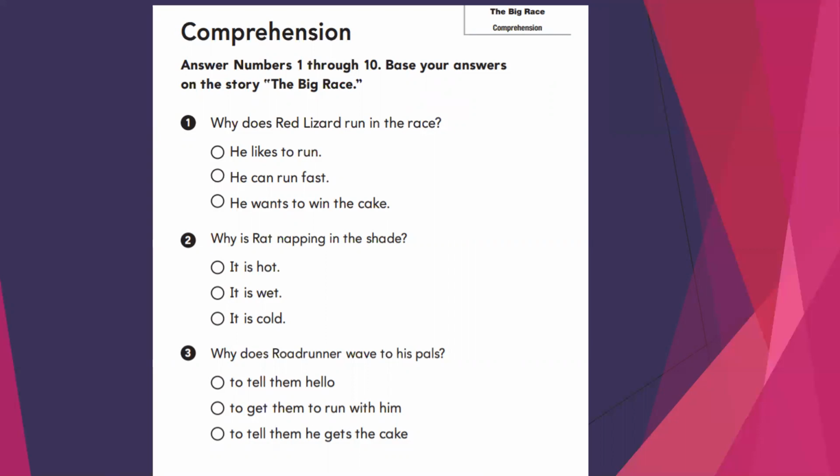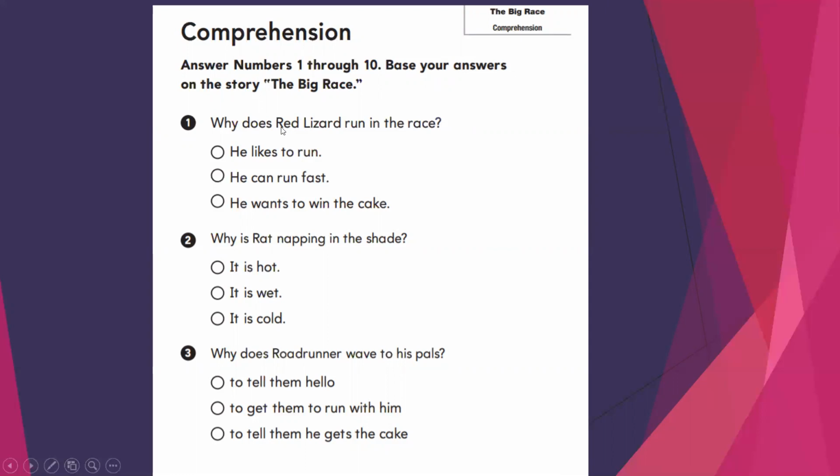Then you will choose the best character from the story and write the reasons why you like this character. Now I put some exercises here to help us understand this story better.